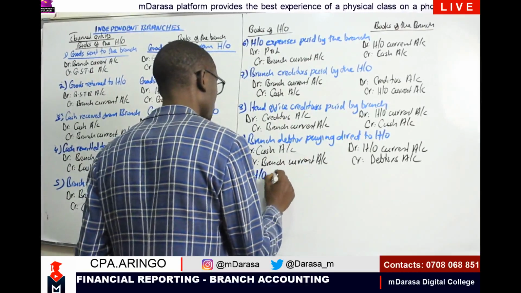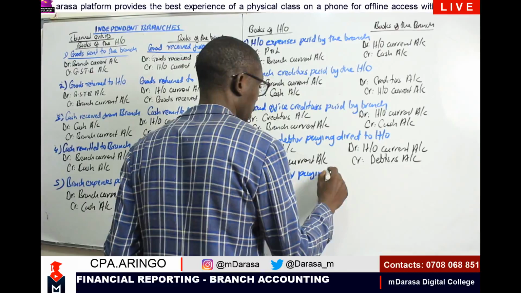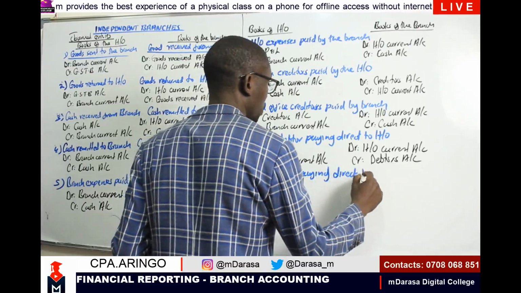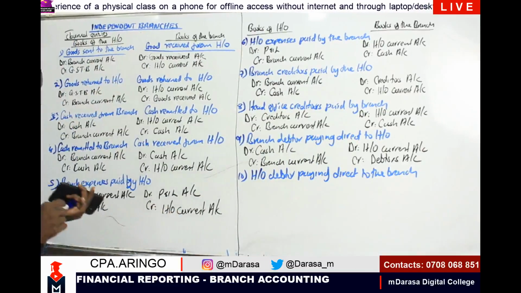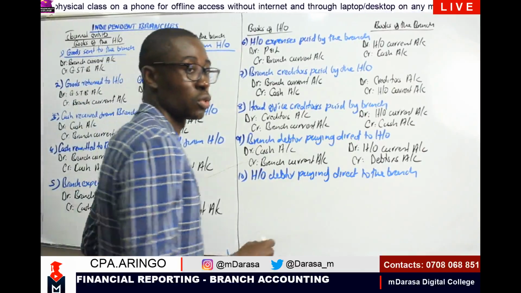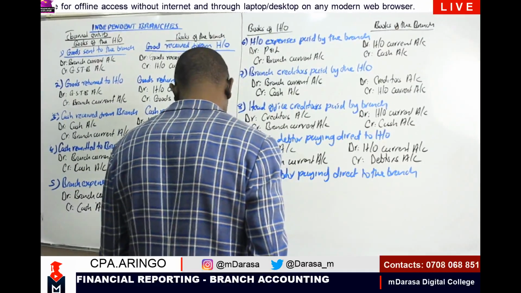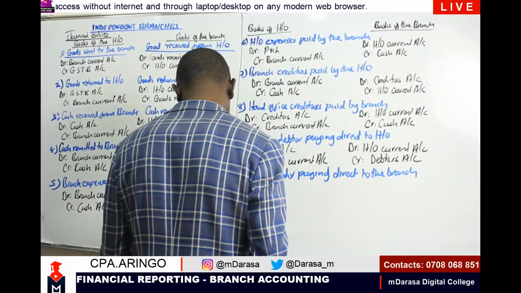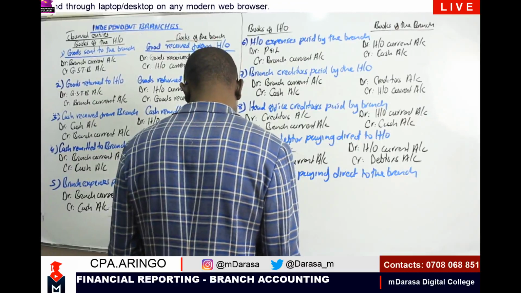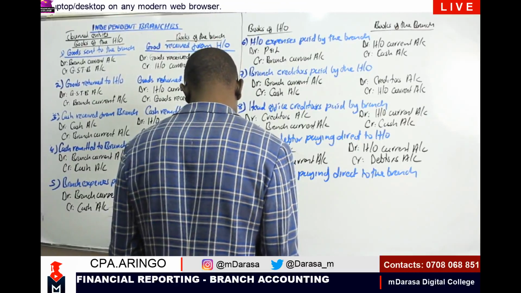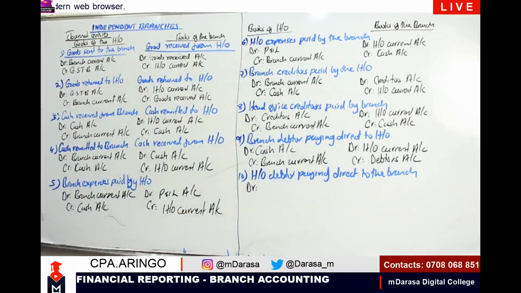HO debtor paying directly, HO debtor paying direct to the branch. The opposite of what we've mentioned above there. So this is what you're going to do. We are going to debit our cash book account. So here we are looking at head office debtor paying direct to branch. We are going to debit our cash book account and debit our branch current account.